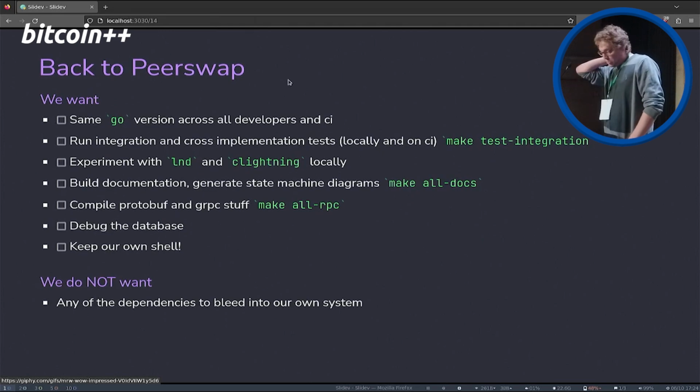Okay, back to PeerSwap. What do we want for our project? We want the same Go version across all developer environments and also for CI. We want to run integration cross-implementation tests locally and on CI. We want to experiment with LND and Core Lightning locally. We want to build documentation, generated stuff. We want to compile proto stuff, and we want to debug the database. And we also want to keep our own shell, and we don't want to use anything else because we like our shiny shells. And what we do not want is any of the dependencies to bleed into our host system, into our own system.